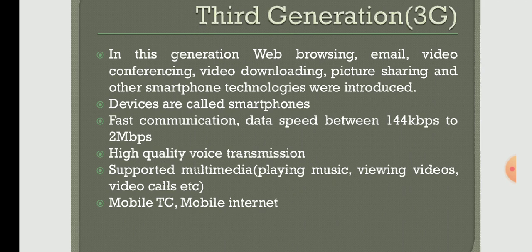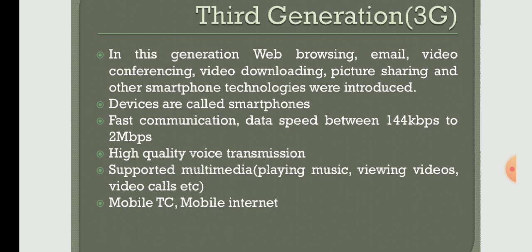And then the data speed will be 144 kbps to 2 mbps. Data transfer rate is high. And similarly, high quality of voice transmission. It will support multimedia, playing music, viewing videos, video calls, etc. Mobile PC, mobile internet, all those supports we got with the help of the third generation only.